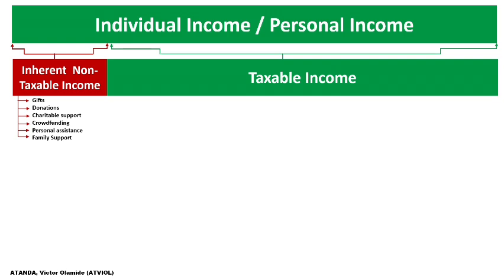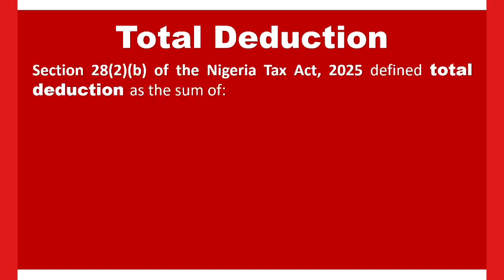So for this taxable income as well, we said okay, we are going to first deduct what we call our total deductions. And what is this total deduction? Let's look into what total deductions means. According to Section 28, Subsection 2B of the Nigeria Tax Act 2025, total deductions are defined as the sum of earning